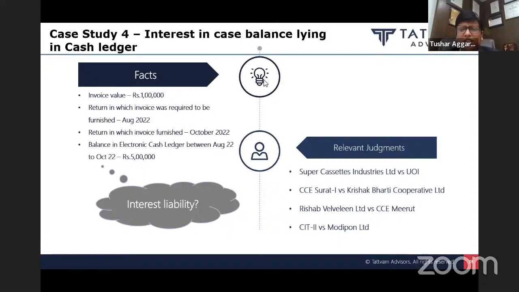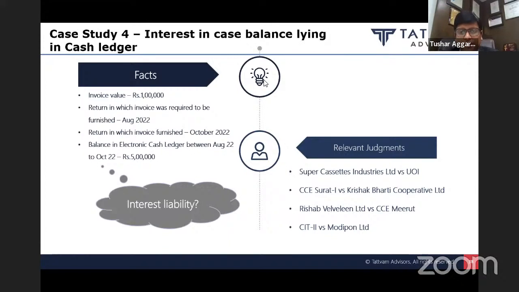I missed some invoices, but there was a balance in my cash ledger. The issue is, can I take an argument that if I was supposed to pay a certain tax amount to the government in my output returns, but had not paid, however, since there was a balance lying in my cash ledger, there is no interest liability?